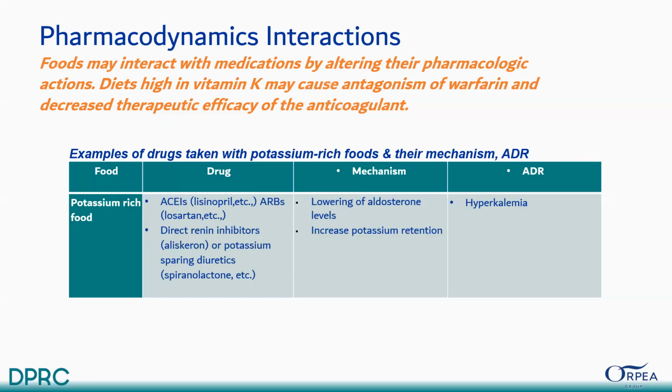They can interact this way, like with ACE inhibitors and ARBs, the renin inhibitor aliskiren, or potassium sparing diuretics like spironolactone, etc. The mechanism is that when we take these drugs, the potassium will increase in our body, because they lower aldosterone levels, resulting in increased potassium retention in the body. And if we take potassium rich foods, hyperkalemia will occur in our body.